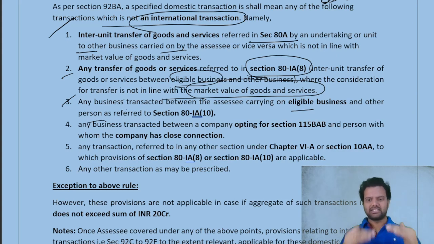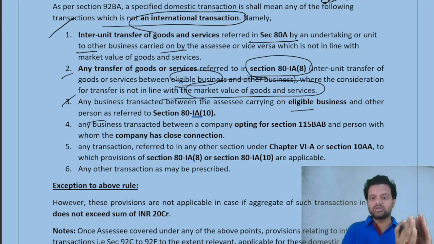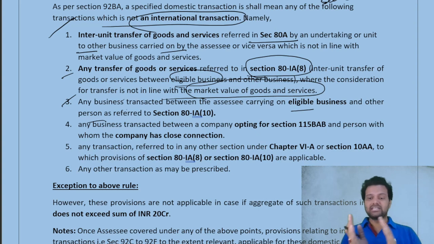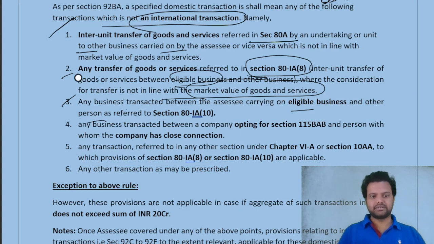So anywhere, not just section 80IA, anywhere in the chapter deductions, in any place where there is a tax holiday or any other benefit, one entity is enjoying the tax holiday and the other entity is not enjoying those benefits, if there is any transaction which is not in line with the market value, then this domestic transfer pricing is applicable. Now we have completed 1, 2, 3 and 5. Now 4 and 6 are pending.